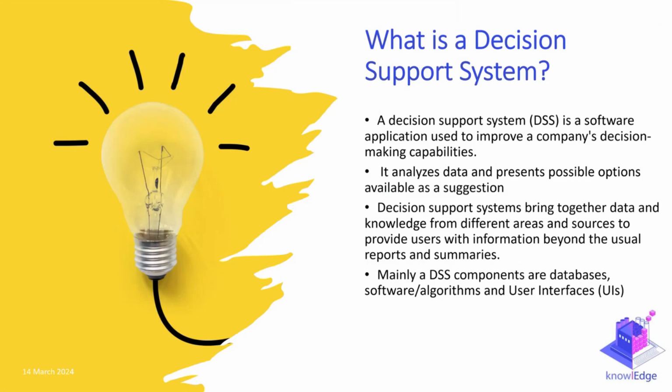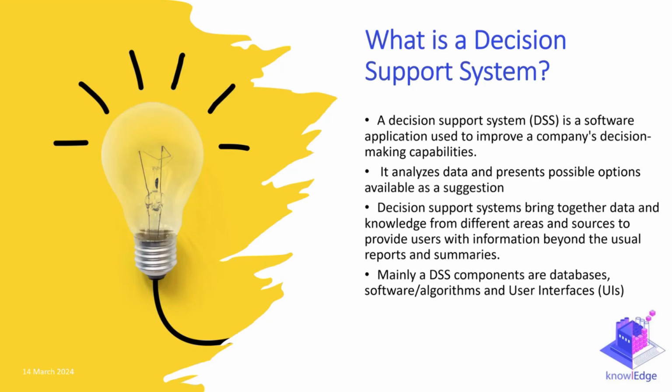So in general, a decision support system is a kind of software that is used in many domains, and of course also in the manufacturing domain, to support users in making decisions. This kind of software should provide some possible options and suggestions or recommendations to a user. It's a kind of system that uses data and knowledge from different areas and sources. This is what happened so far, trying to inform about possible actions and provide some kind of reports and summaries, and try to go beyond that.